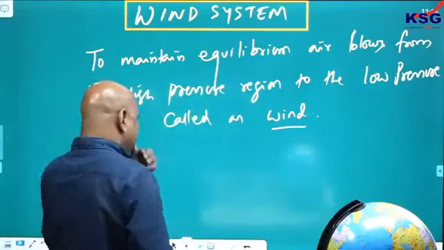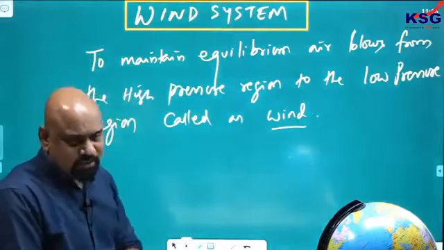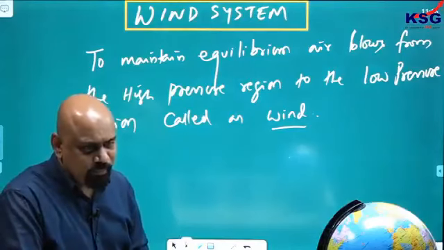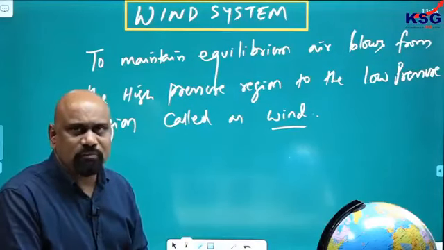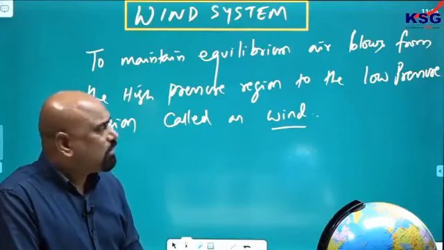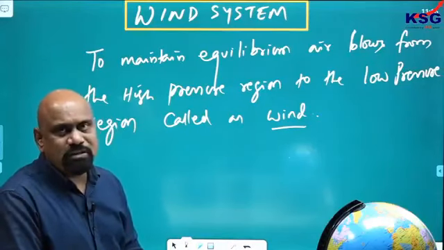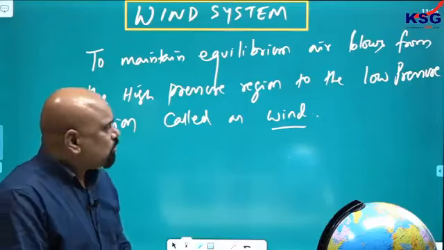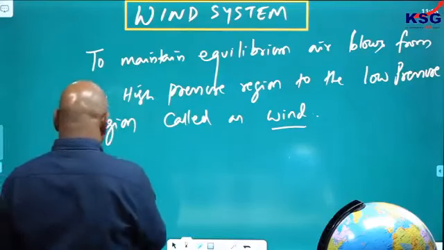Wind has three types of circulation: primary, secondary and tertiary circulation. Primary circulation is the basic circulation. This wind system is of different types based on this. So, basically the wind circulation is of two types.